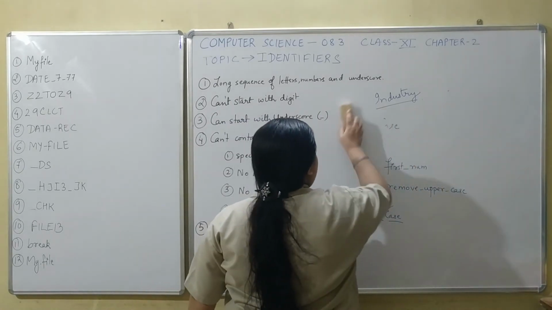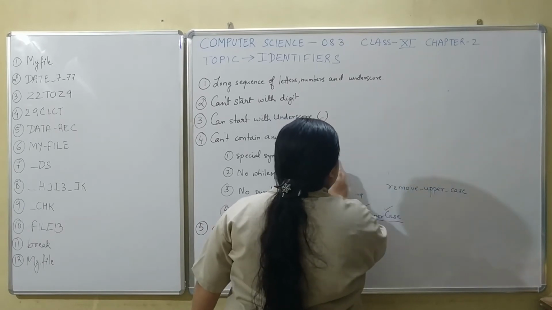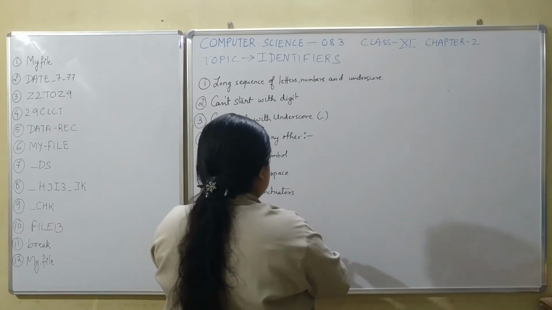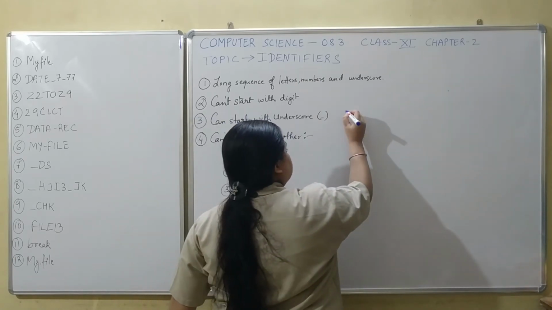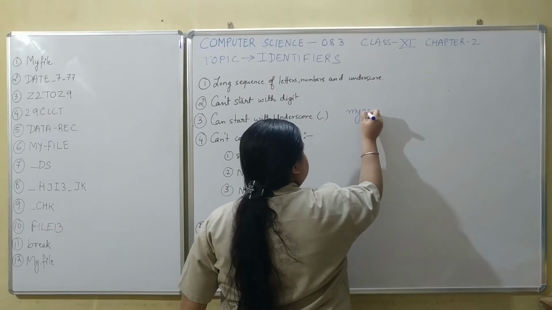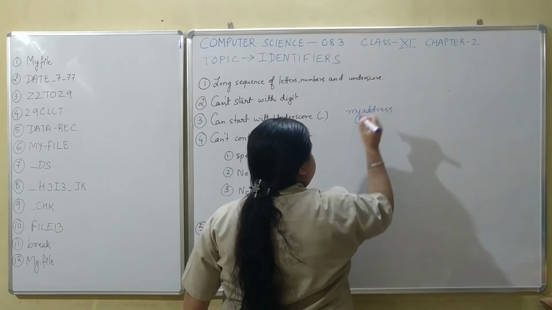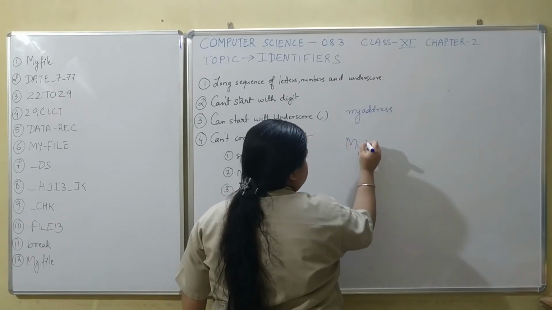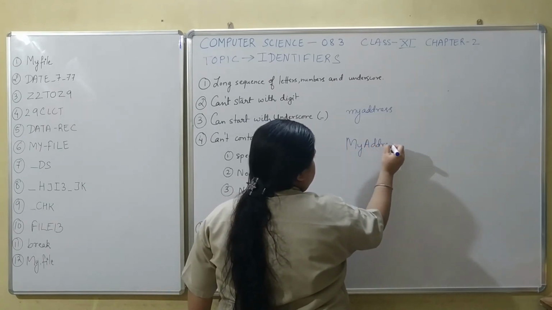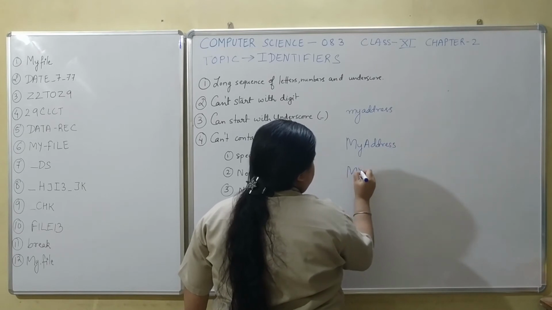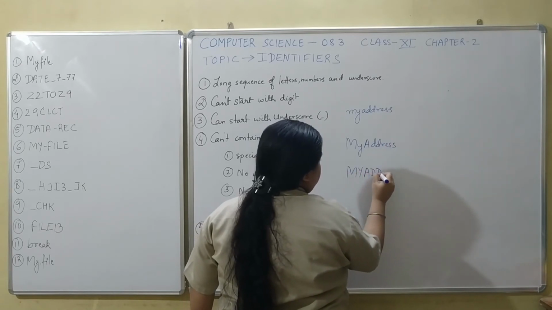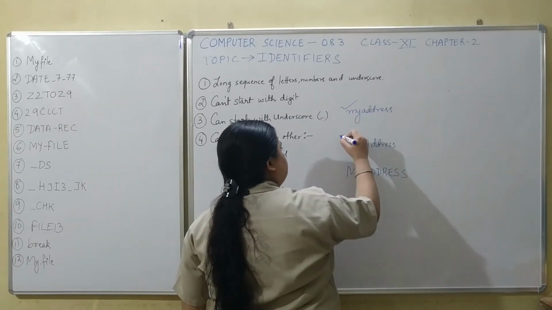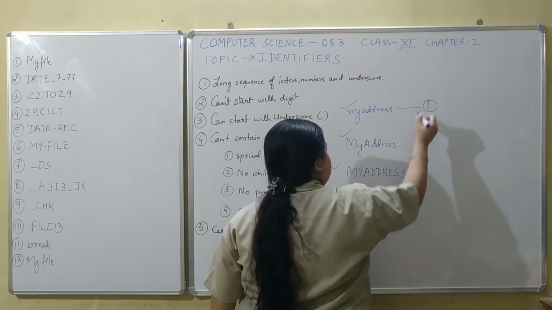So if suppose in your program you have an identifier which is written like this, my address, and somewhere else you have used it as this, these three are considered as three different identifiers.